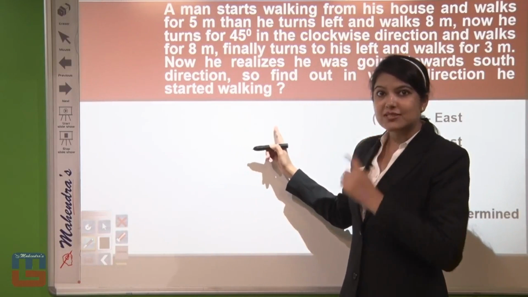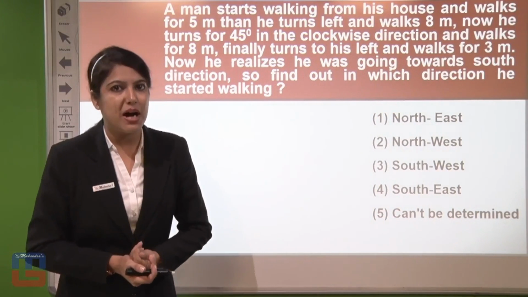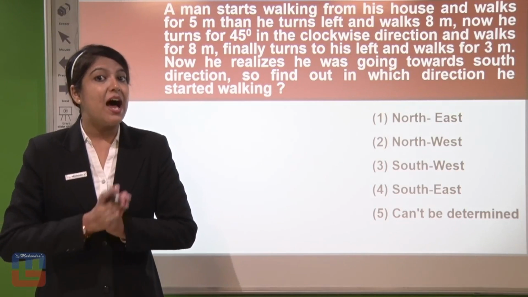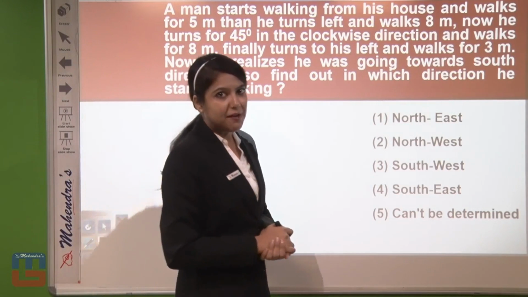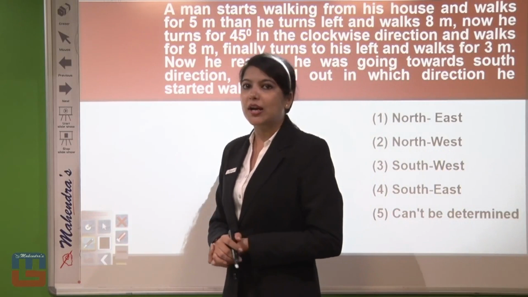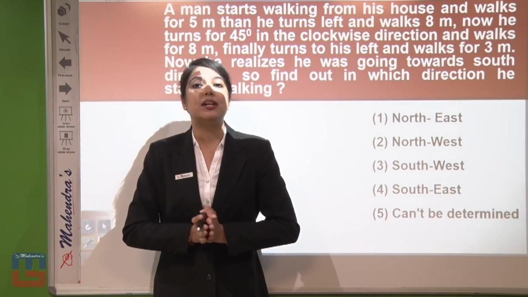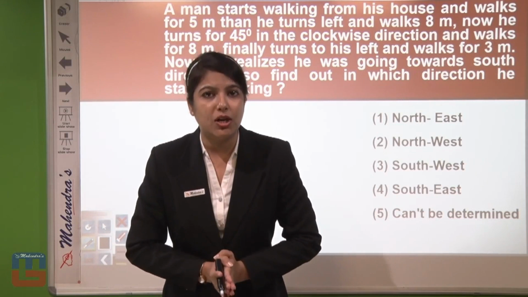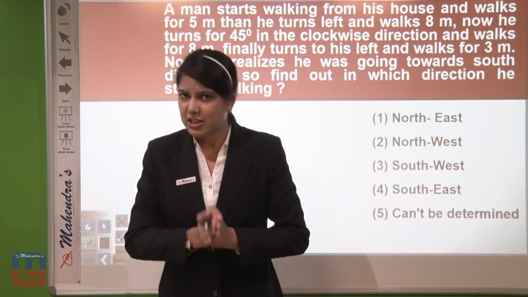If you can read it on the screen, this is the only question asked in this part. The starting direction has to be found by us after completion of this question. That means we have to find out in which direction the man started walking. The condition you have to focus upon is this: if a boy or man is going forward, he is going in the north direction. If the man is going backward, he is going in the south direction, right?